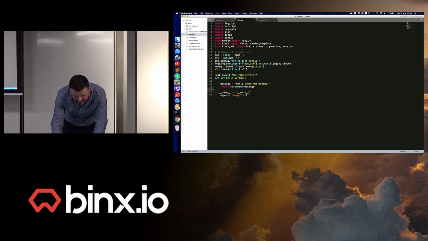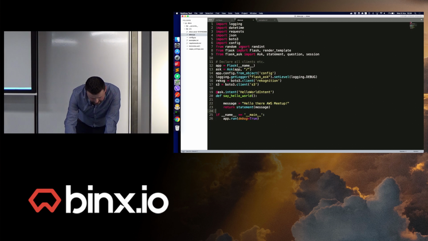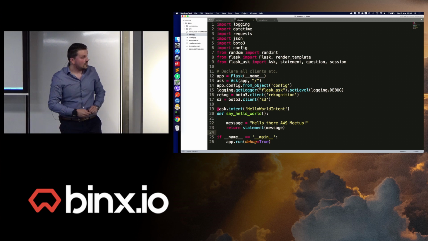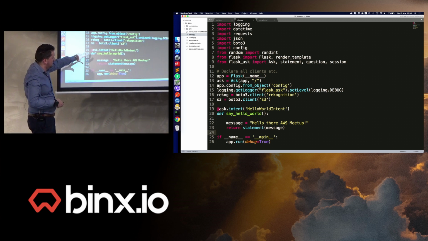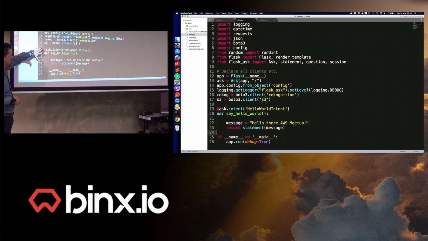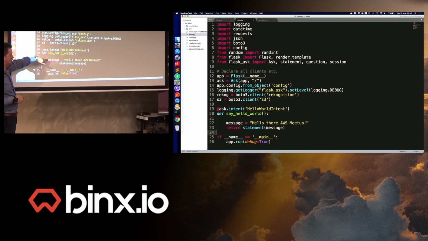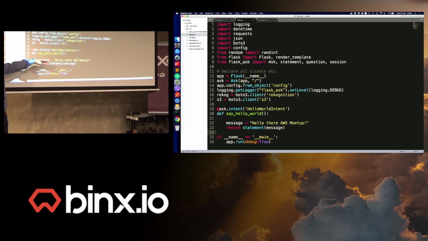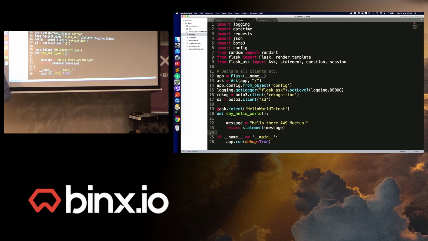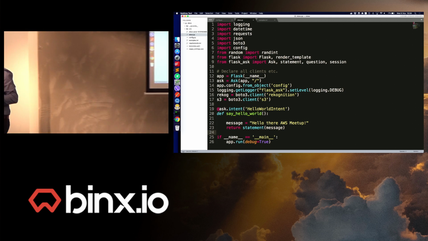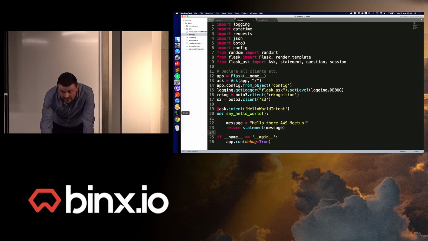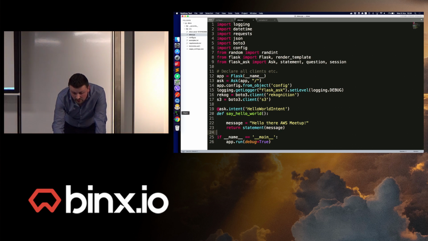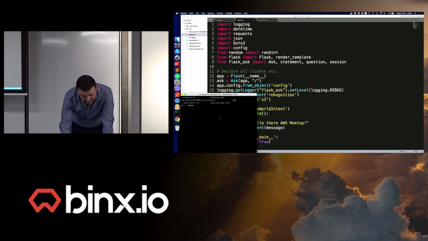So this is my Flask Ask application. Everybody can see it, right? Yes? Okay, so we're starting at the top. This is just the function and the intent you're going to make. And then there's a very simple message, hello there, AWS Meetup. And it will return that statement. So when we have this, it will automatically return that statement when I call the Alexa skill in this case.